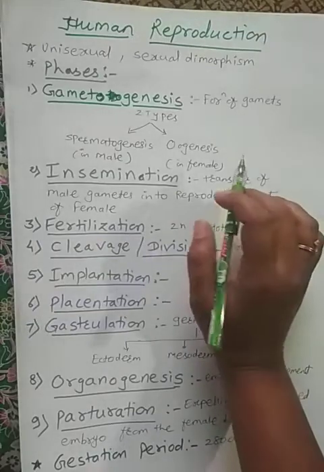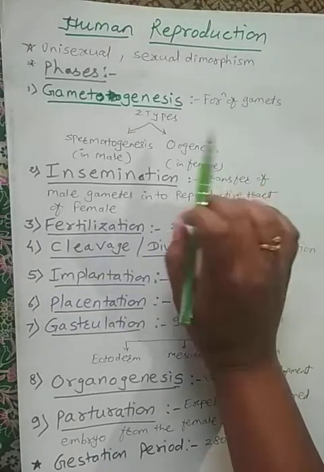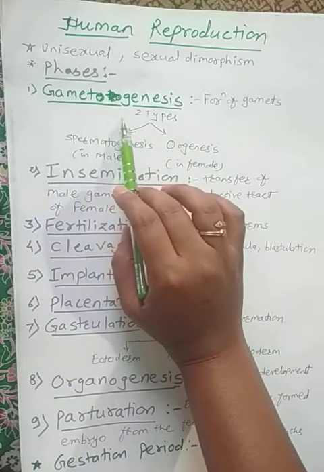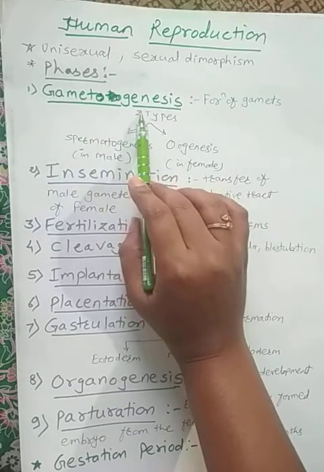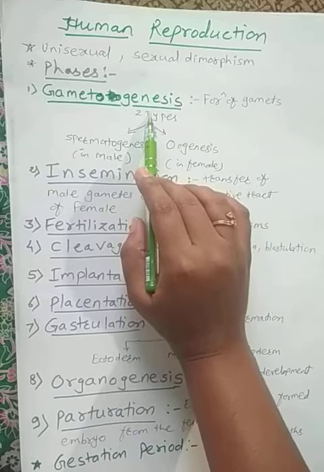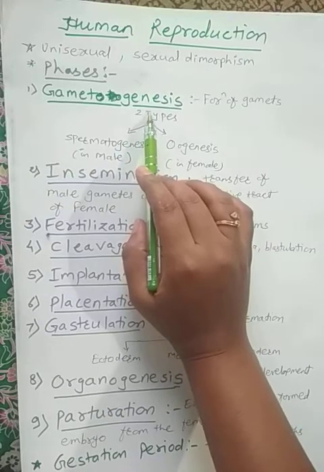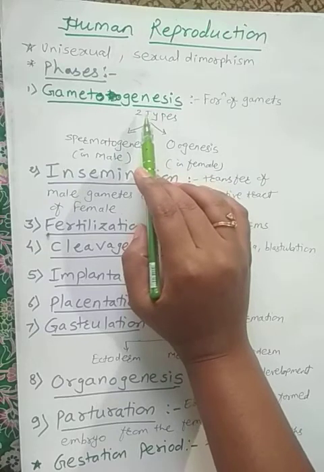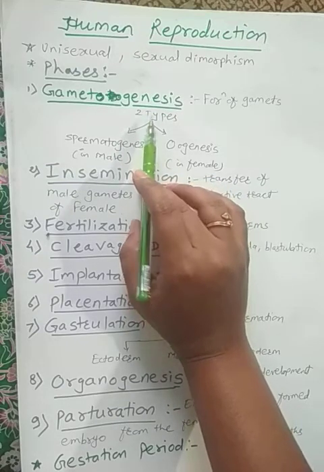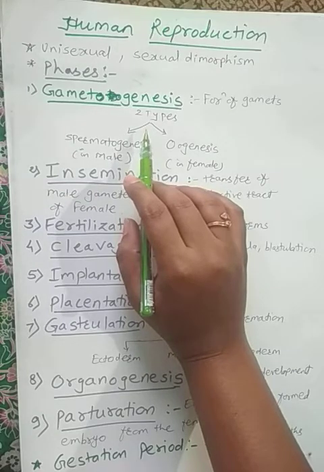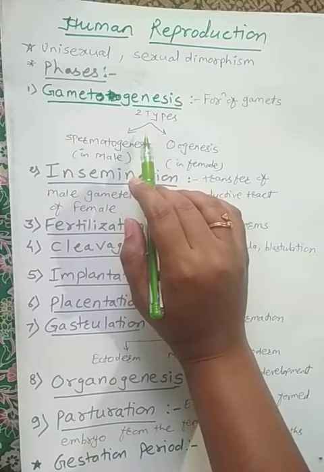This whole human reproduction is divided into different phases. First we will see gametogenesis. Gametogenesis is the process in which formation of gametes takes place. Gametes play a very important role in reproduction. Sexually reproducing organisms form two different types of gametes.